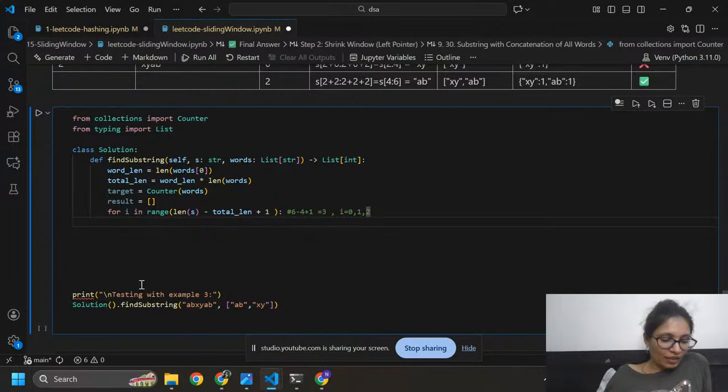Okay, now current window, I am going to create word by using current window.